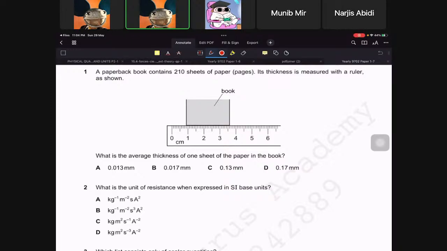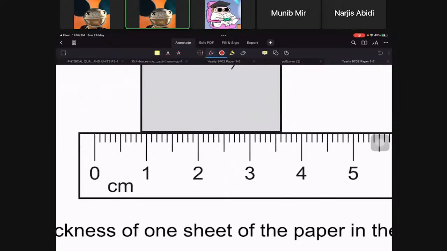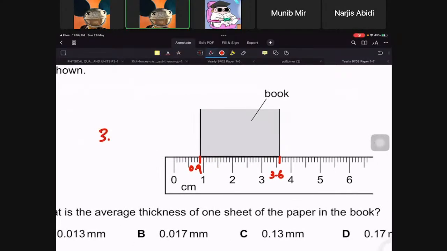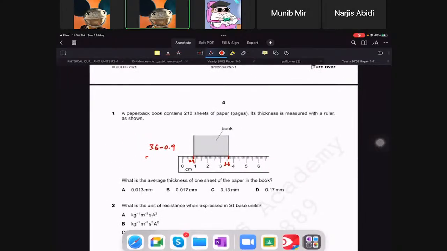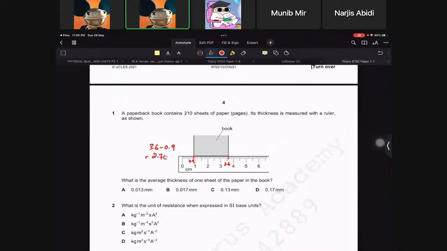All right. So, average thickness of a paper book, right? And it has 210 sheets. Well, this seems like 0.9 and this is 3.6, I believe. So 3.6 times 0.9 basically is 2.7 centimeters.